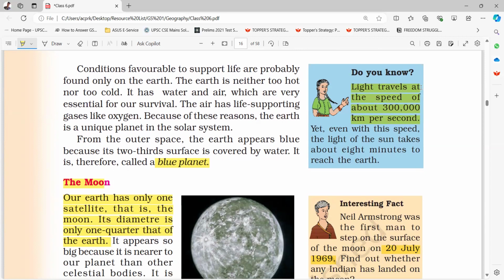Do you know light travels at the speed of about 3 lakh kilometers per second? Yet even with this speed, the light of the sun takes about 8 minutes to reach the earth.